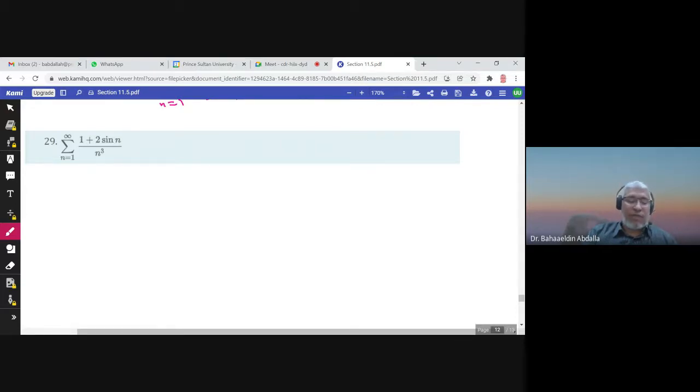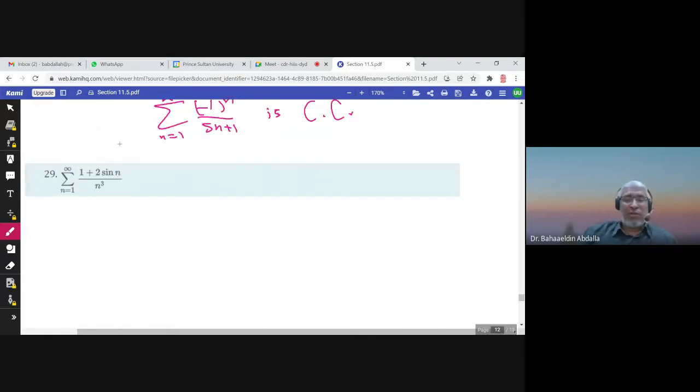Sine 1, 2, 3 are positive, but sine 4 is negative. But if you multiply by 2, so let me discuss this. Sine n is a number between -1 and 1. We know that.